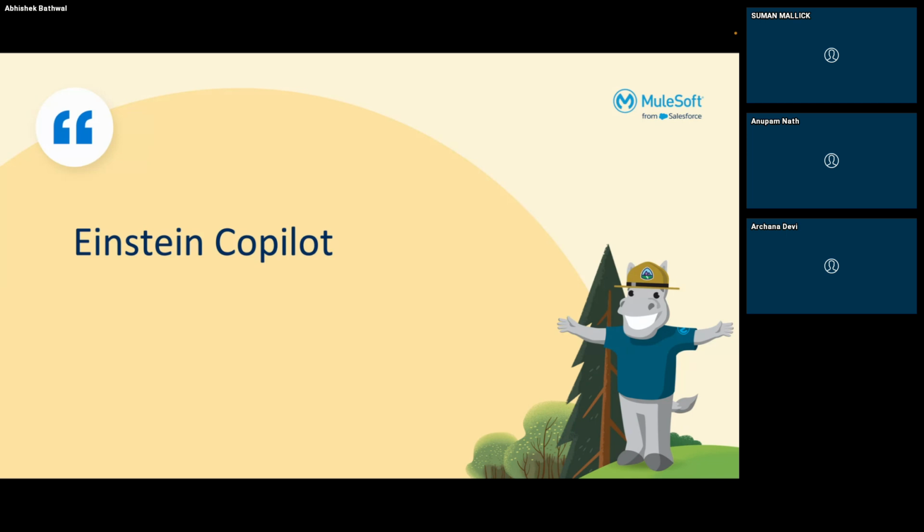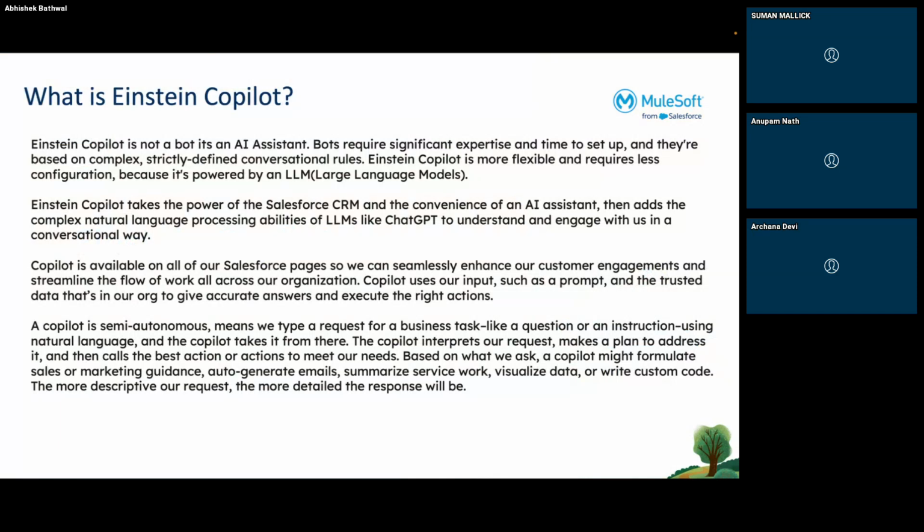here we are talking about Einstein Copilot, which is connected with your Salesforce org. In almost all your Salesforce orgs, you can have a prompt for Einstein, okay? And that's what we'll see. So Einstein Copilot, the first thing, it is not a bot. It is an AI assistant. Okay, it is not a bot. So it's not like you are scheduling it or making it do some work for you, but you are asking it some queries and it is returning that solution or answer to you.